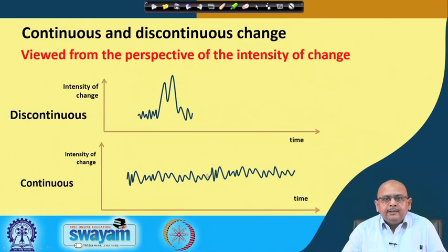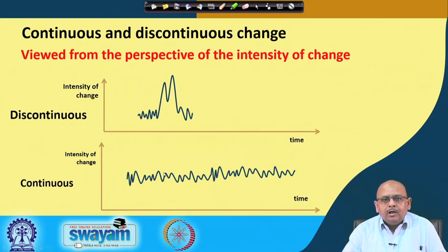If you compare it with the discontinuous change, if you look at the spikes, see what happens. Something is happening here, there is a slow sluggish growth and suddenly there is a spike. It means the intensity of the change increases suddenly. This shows that some changes are going to occur which are not continuous, something different is happening.